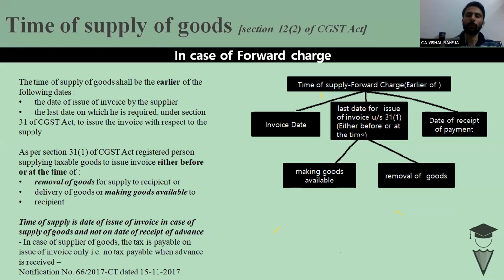Otherwise, there would be a difficulty in determining on which portion we should pay taxes on the advance, and on which portion we are not paying, because it is a very difficult proposition for a taxpayer to determine whether the advance has been paid firstly for services or firstly for goods. So it is very difficult. I am very clear in that aspect that in that situation we should take the help of composite supply and mixed supply.